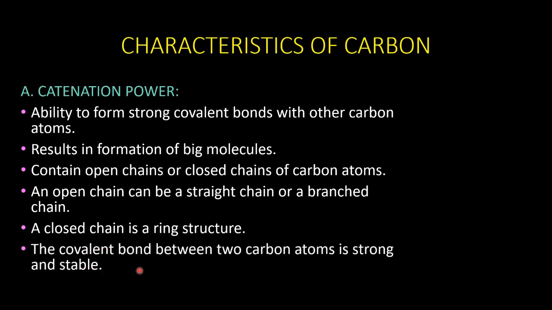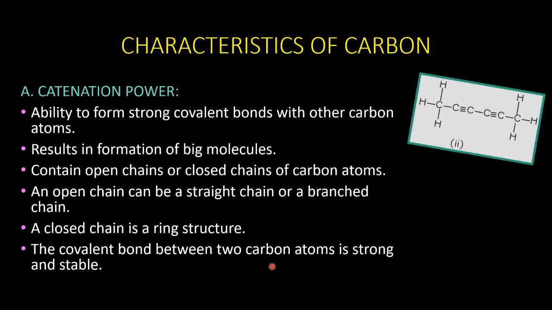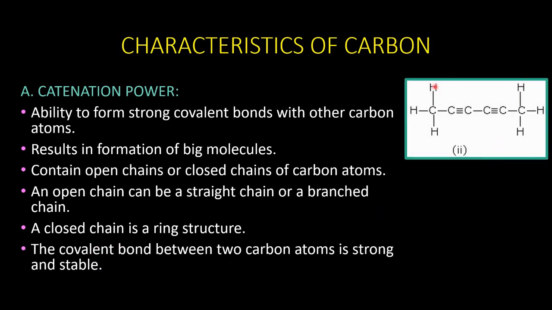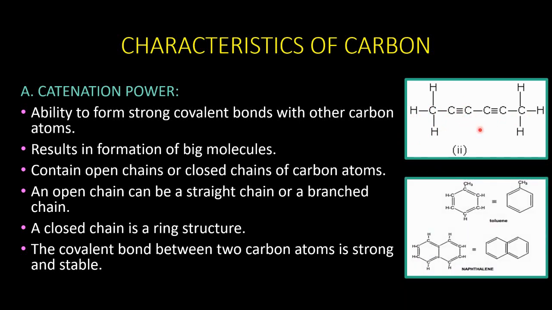If you see, the covalent bond between two carbon atoms is strong and it is stable. You can see a straight chain here. So you can see the bonding is a single bond also, triple bond also. And here I have given you various compounds which have a ring structure. Carbon can form this ring structure also. So all this enables carbon to form a variety of molecules.